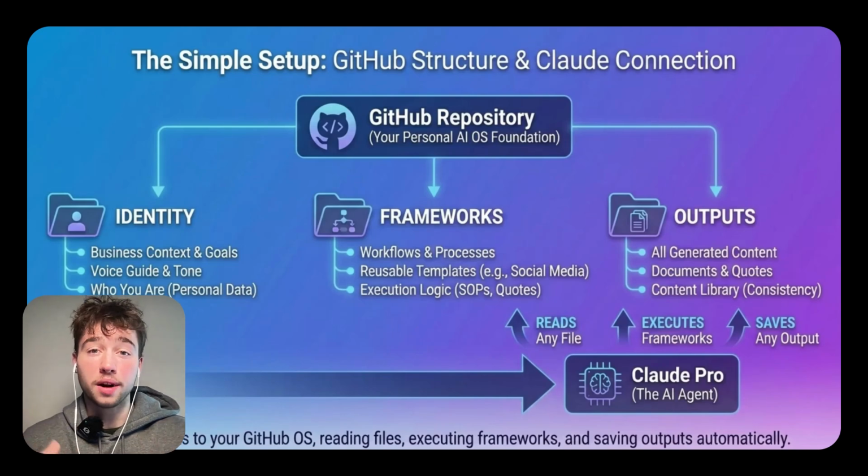And then outputs store everything you create. All your content, all your documents, all your quotes, literally every interaction you have with the agent. This builds your content library over time so the AI agent can reference past work and maintain consistency.